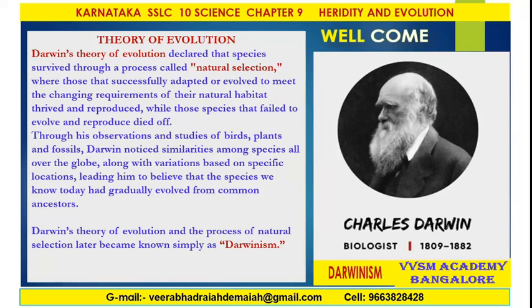Darwin's theory of evolution and process of natural selection later became known simply as Darwinism. Charles Darwin was a great biologist and scientist, 1809 to 1882.